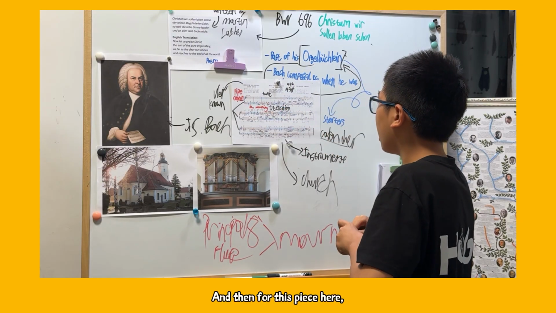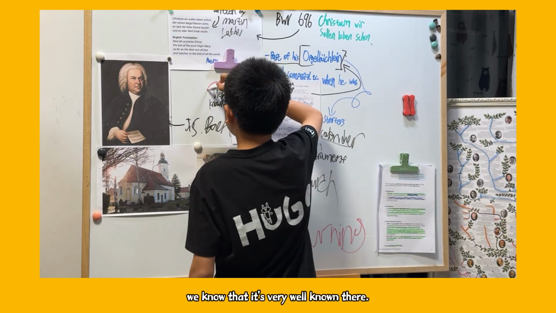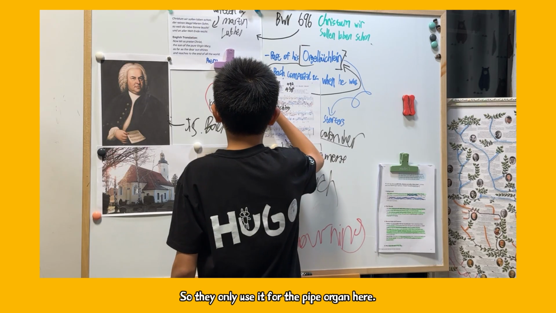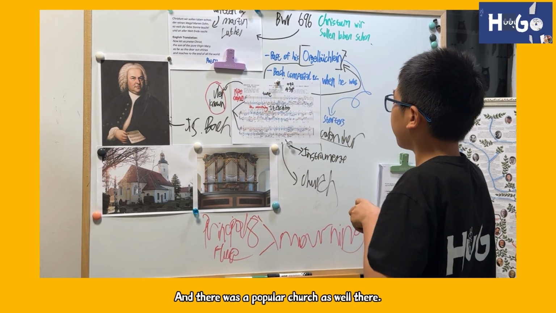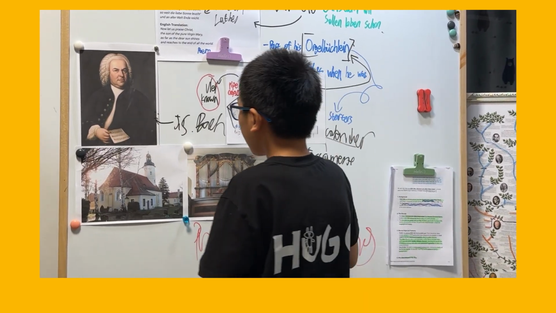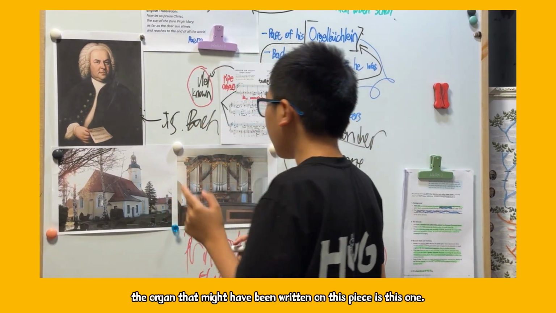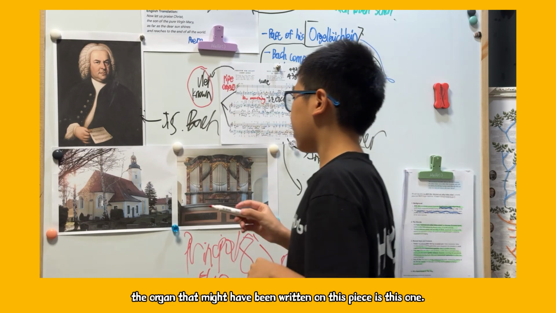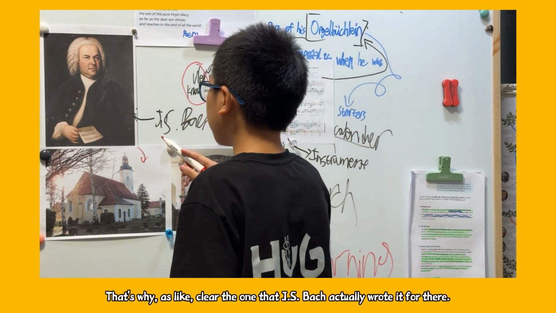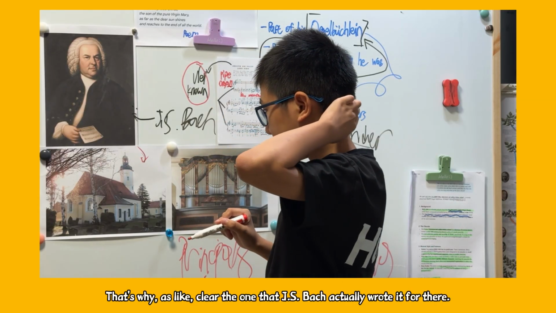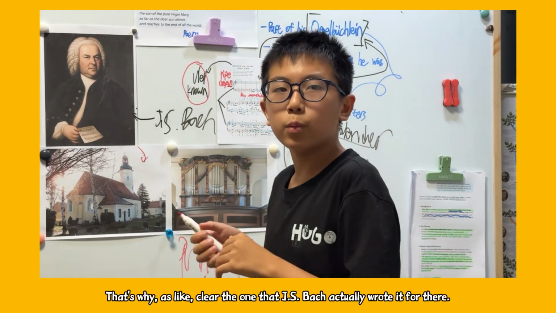And then for this piece here, we know that it's very well known there, so they only use the pipe organ here. And there was a popular church as well there. And by the way, the organ that might be written on this piece is this one. This one is likely the one that Jasper actually wrote it for there.